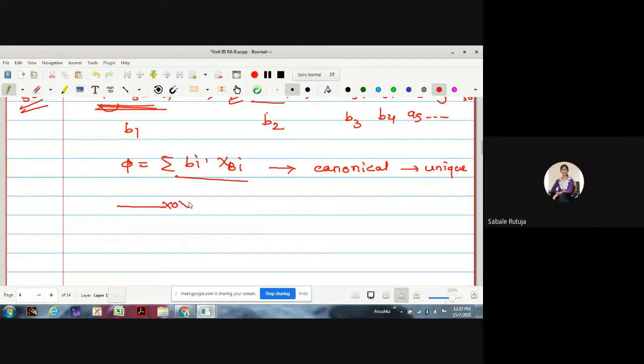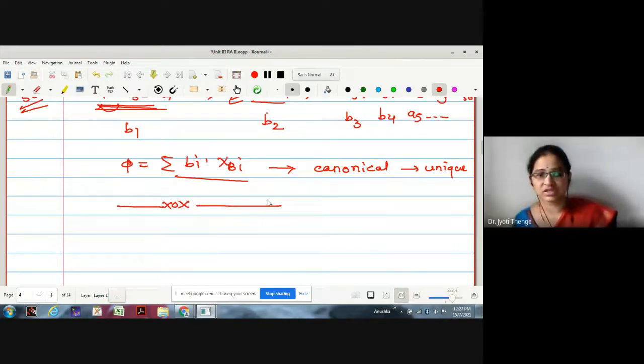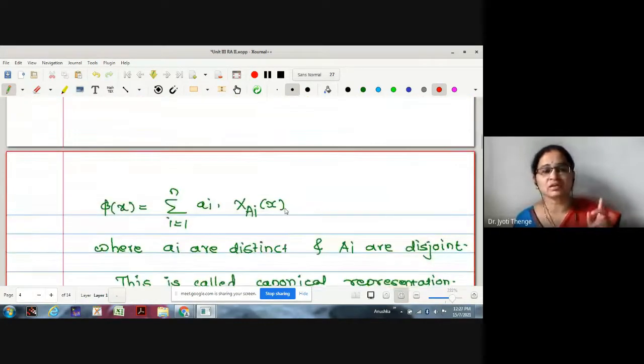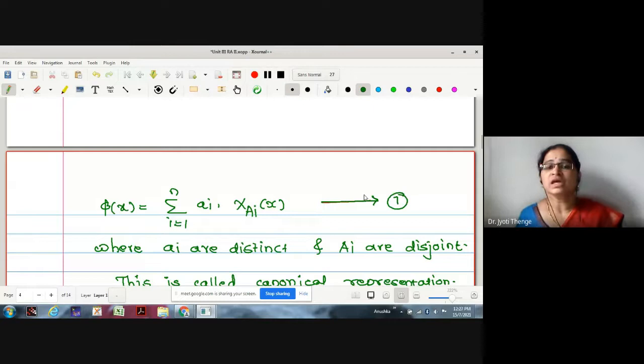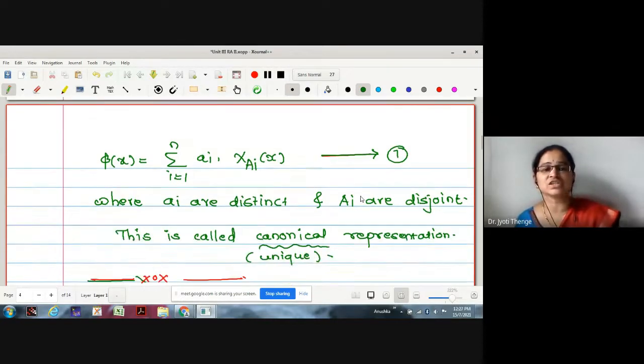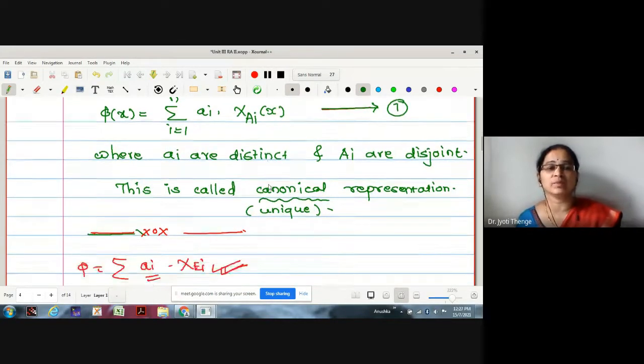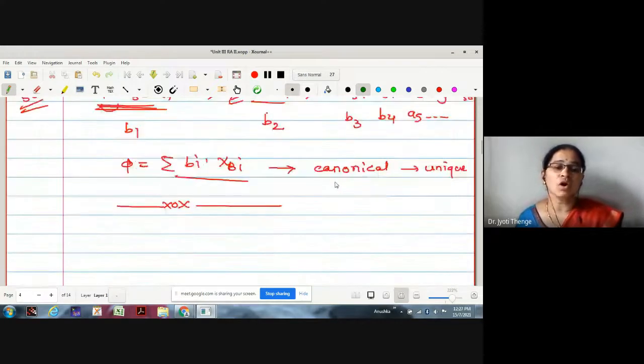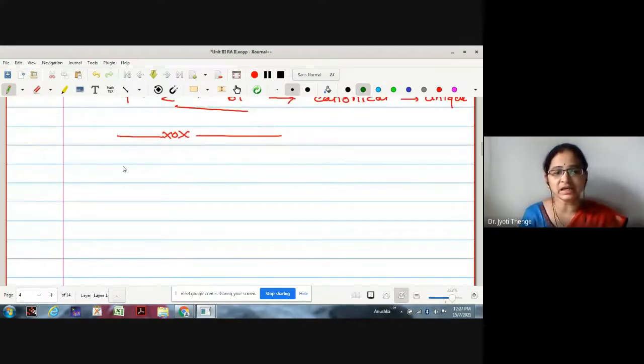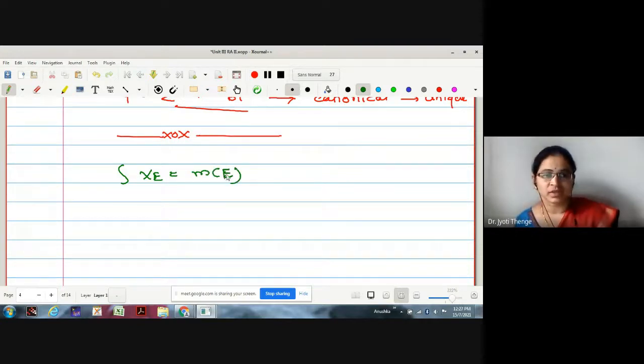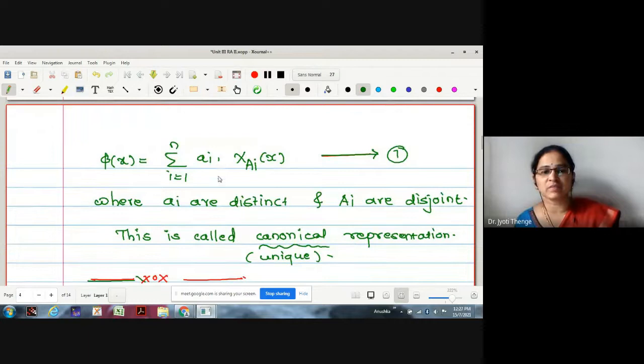Yes, ma'am. Okay, now the question arises: let me call this statement number 1. How do we find the Lebesgue integration of this simple function given by a canonical representation? Now we already know that the integration of chi of E is given by the measure of E.